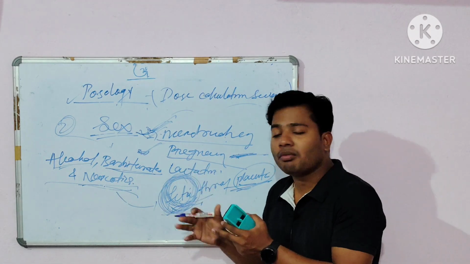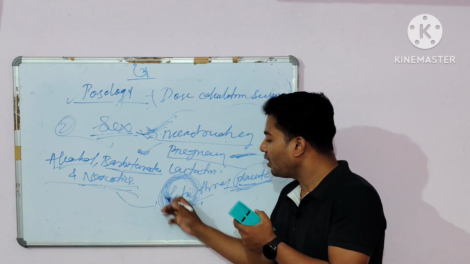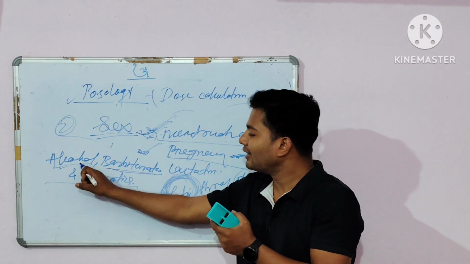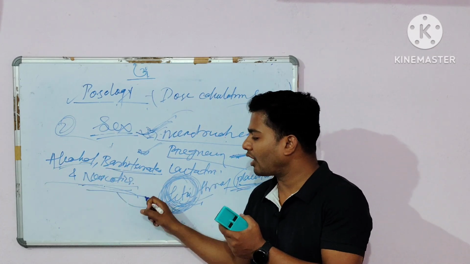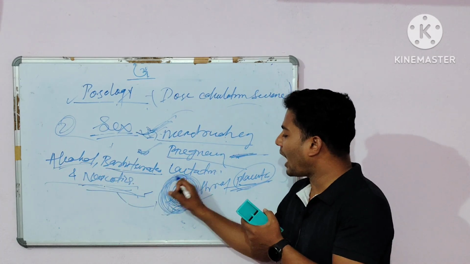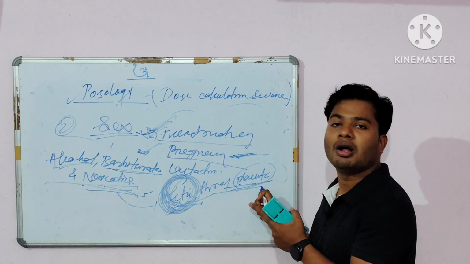That's why metabolism cannot be performed inside the fetus. So definitely these drugs directly affect the fetus through the placenta.